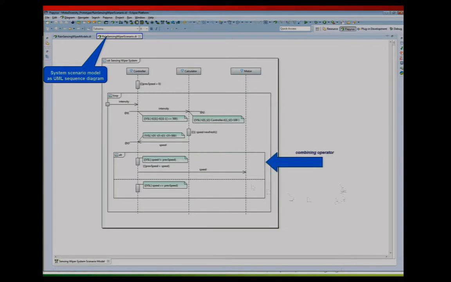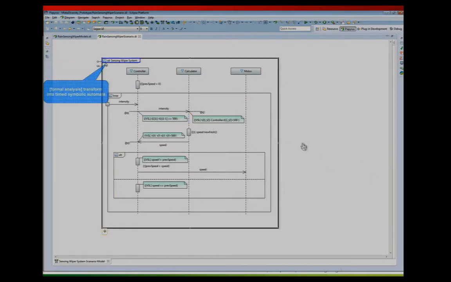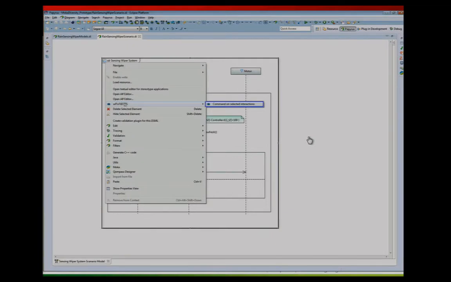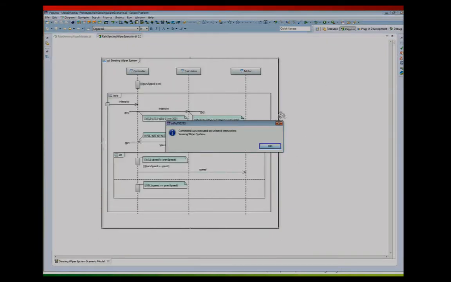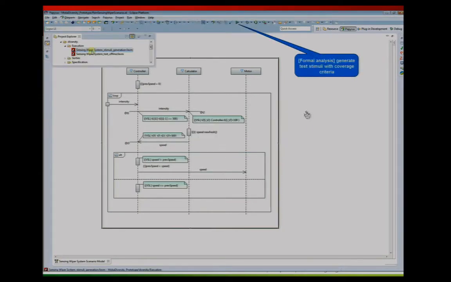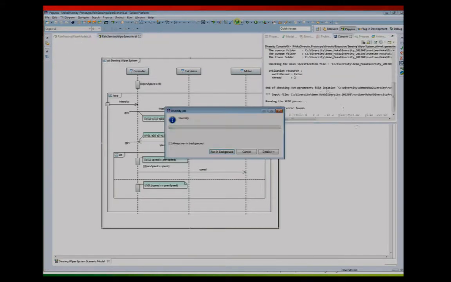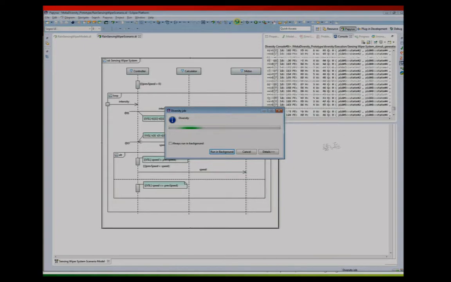We can use several concepts of the language. We have timing constraints also that are specified, and we are going to check the timing constraints of the scenario. So first we translate this sequence diagram into a formal language, which is the input language of the Diversity tool. It's a kind of automata language, very classical in formal-based design. Doing that, in fact, we will provide a set of test cases with the inputs that have to be applied to the system to test it.